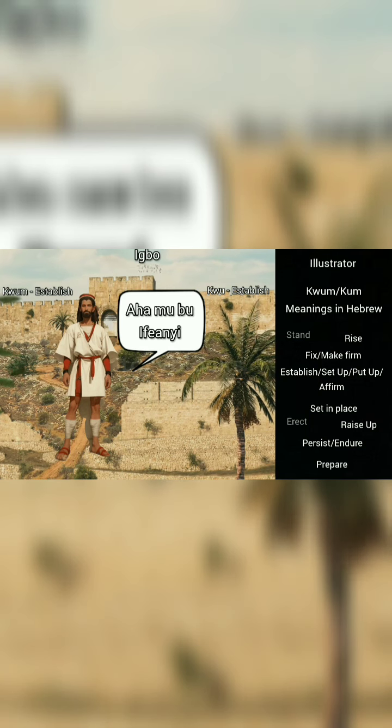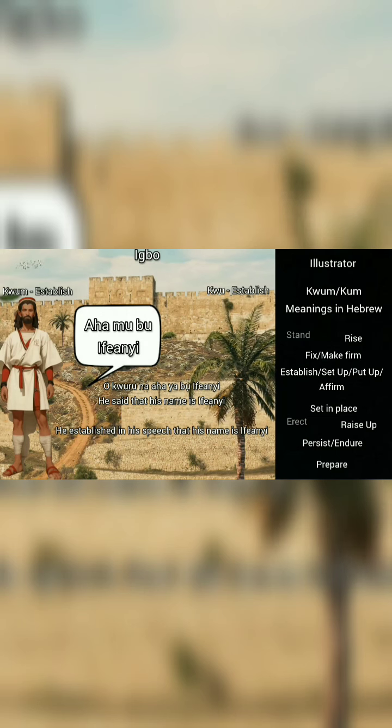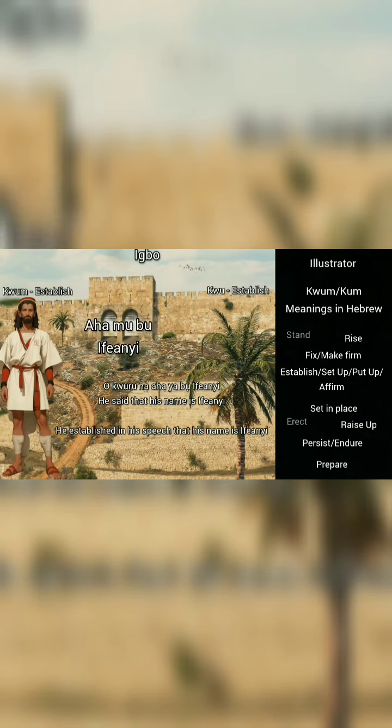Now, what you must know is this. In the Igbo language, we will say, Iho kurubu na aha ya bu Ifani. But at the root, what that actually means from Hebrew is, what he established in his speech is that his name is Ifani. Now, going further, the ku also means to establish.